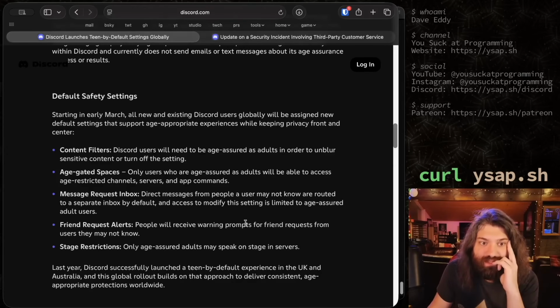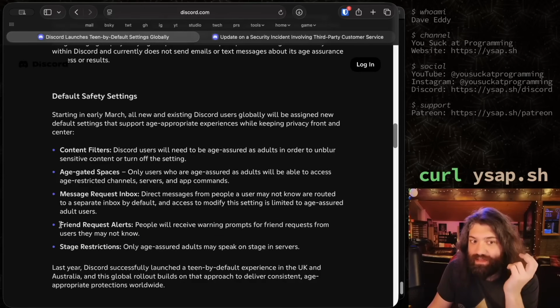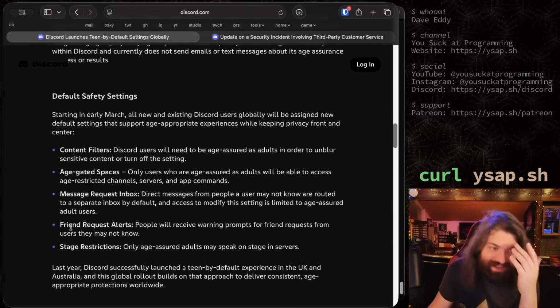Friend request alerts. People will receive warning prompts from friend requests from users they may not know. I don't see how this relates to the age stuff at all. Is any age going to get this? I don't see anything about age assured in here, but hey, that's a nice thing to know.